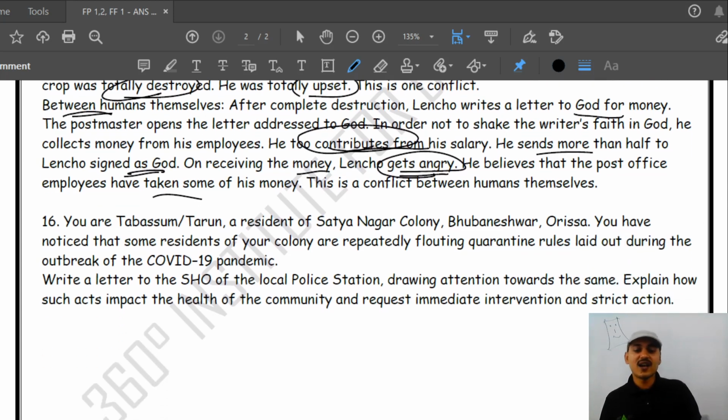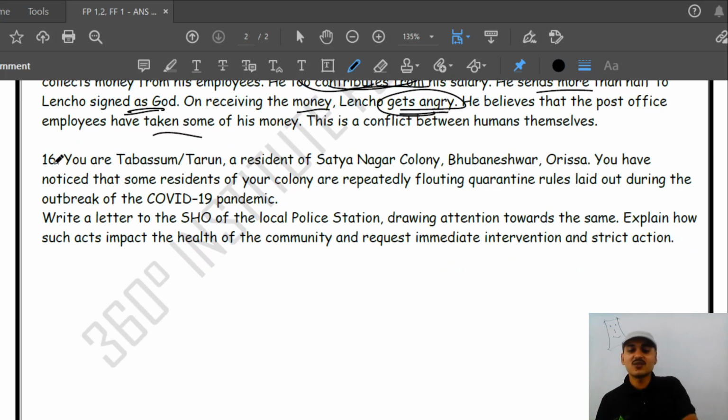Another question, whose answer I have not taken, I am just going to explain the question. You are Tabasam or Tarun, a resident of Satyanagar Colony, Bhubaneswar, Orissa. You have noticed some residents of your colony are repeatedly flouting quarantine rules. They might be quarantined but they are not following the rules.